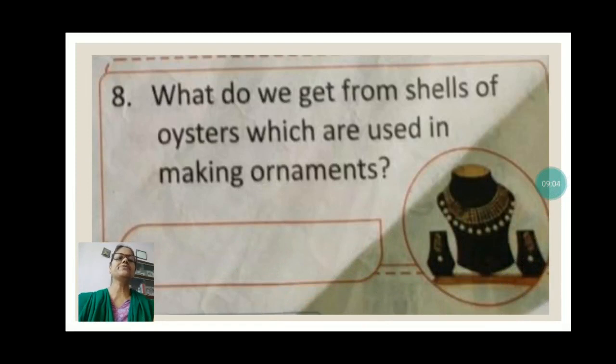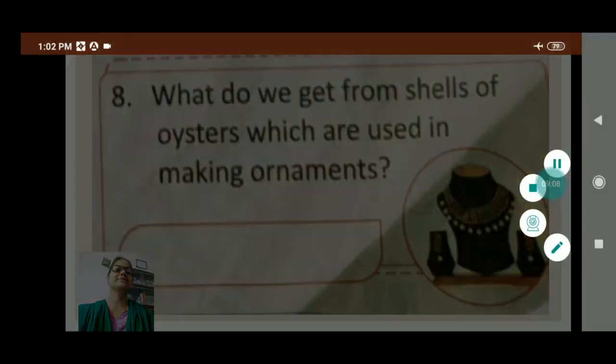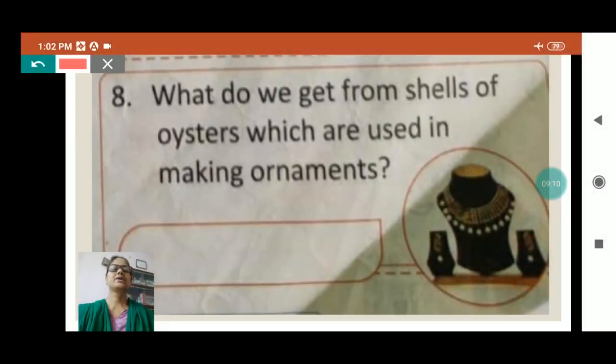Now, what do we get from shells of oyster, which are used in making ornaments? My dear, oysters live in the ocean, and inside it they prepare pearl, and pearl is used to make ornaments. And not only ornaments, my dear, the effect of pearl is also very good. It keeps us cool and calm.